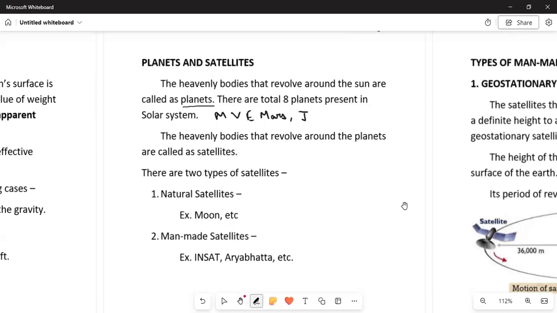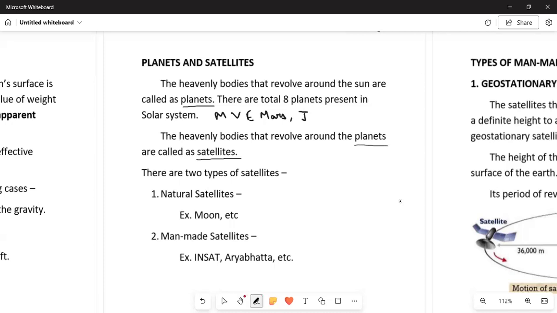Then the heavenly bodies that revolve around the planets are called satellites. First, we saw that planets revolve around the sun, but those heavenly bodies which revolve around the planets are called satellites. There are mainly 2 types of satellites: natural satellites and man-made satellites.